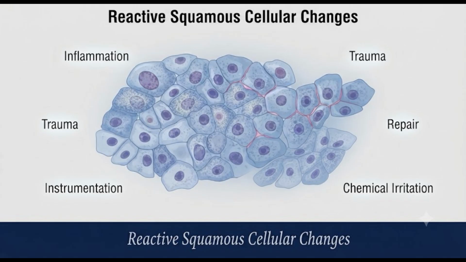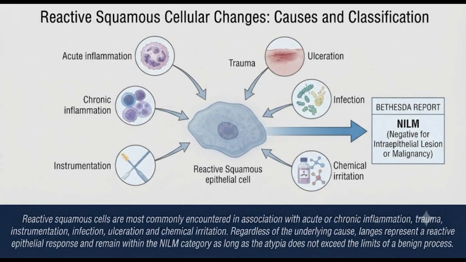Reactive squamous cellular changes. Reactive squamous cells are most commonly encountered in association with acute or chronic inflammation, trauma, instrumentation, infection, ulceration, and chemical irritation. Regardless of the underlying cause, the cytological changes represent a reactive epithelial response and remain within the NILM category as long as the atypia does not exceed the limits of a benign process.